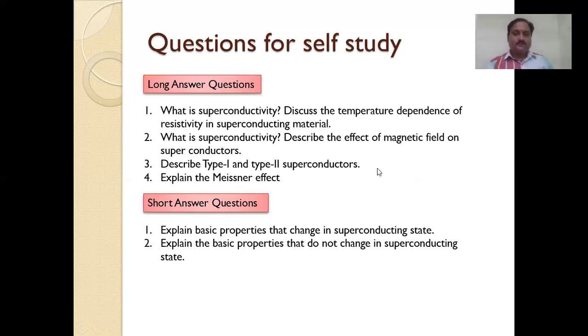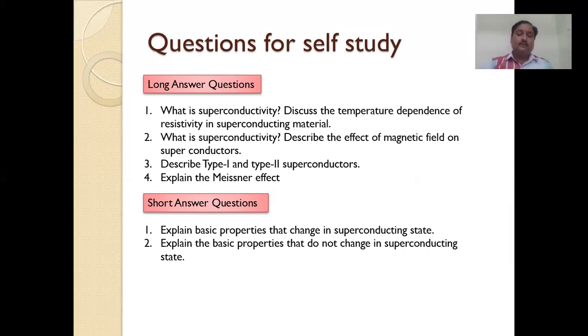These are the various questions you may get in the examination. There is a chance to get 4 long answer questions and 2 short answer questions. First, what is superconductivity? Discuss the temperature dependence of resistivity. The second question is again a definition: what is superconductivity? Describe the effect of magnetic field on superconductors. Describe type 1 and type 2 superconductors. Compare type 1 and type 2, or only type 1: explain type 1 superconductors.